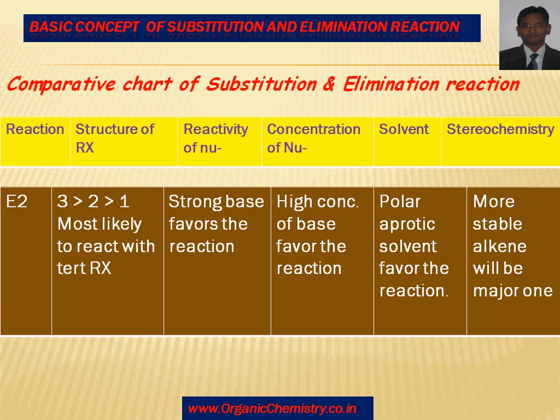High concentration of base favors the reaction. In terms of solvent, polar aprotic solvent favors the reaction. And in terms of stereochemistry, again similar to E1 reaction, the more stable alkene will be the major product. That is, in comparison of trans and cis, trans will be the major product in E2 reaction.